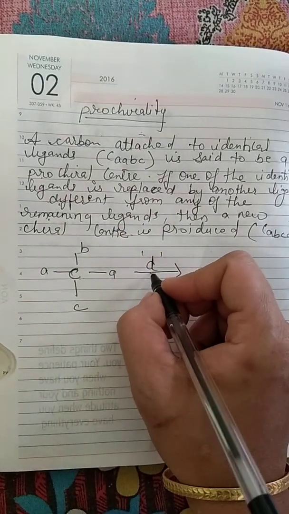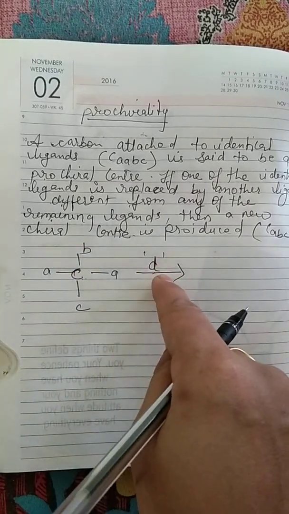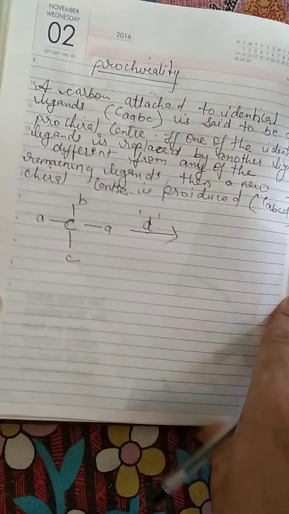Okay, so if this molecule undergoes reaction with D, then what happens?